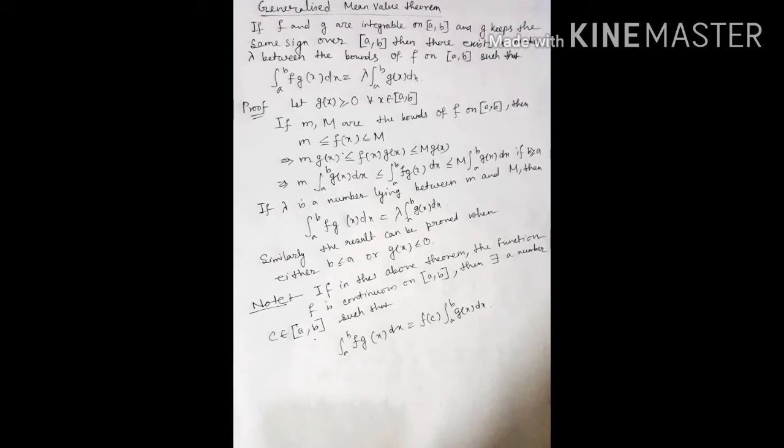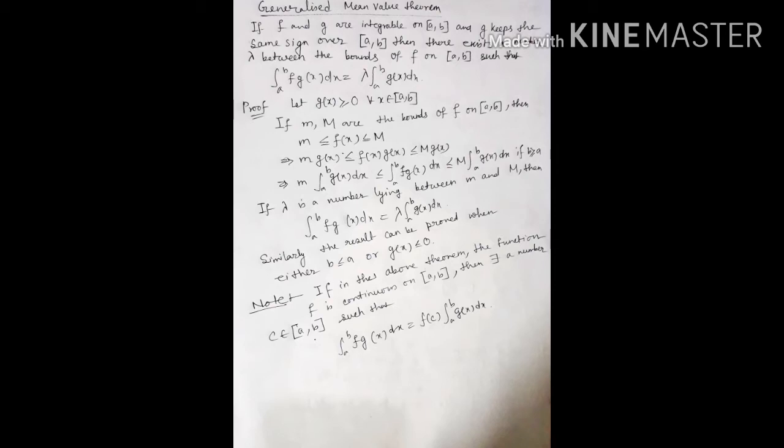The theorem tells that g keeps the same sign over [a, b]. That means what? Either g ≥ 0 or g ≤ 0. For the proof, first we let g(x) ≥ 0 for all x belonging to [a, b]. Now if m and M are the bounds of f on [a, b], then we know m ≤ f(x) ≤ M. Now since g(x) ≥ 0, that means a positive function, we multiply this by g(x) and the inequality sign will remain the same.